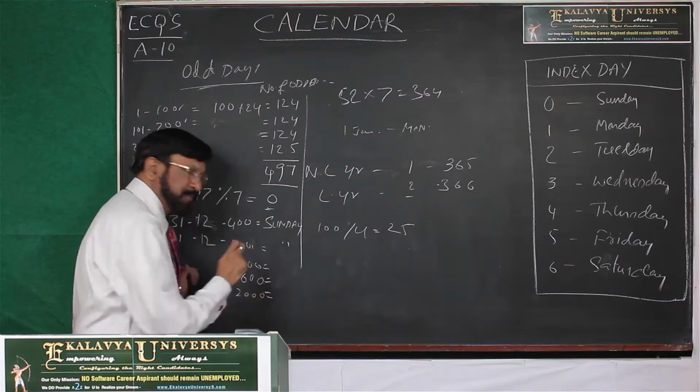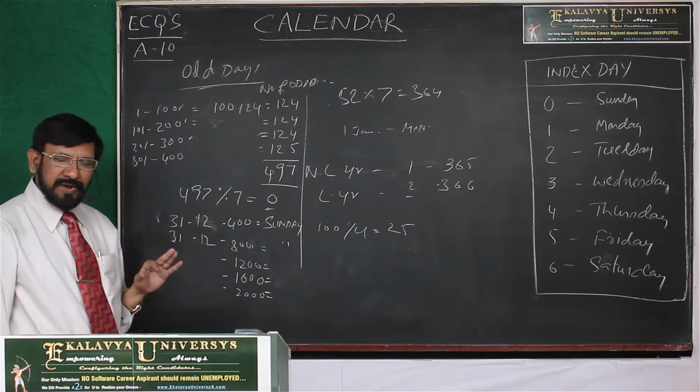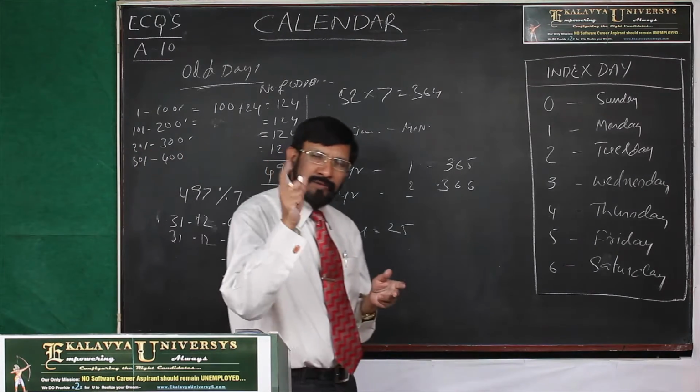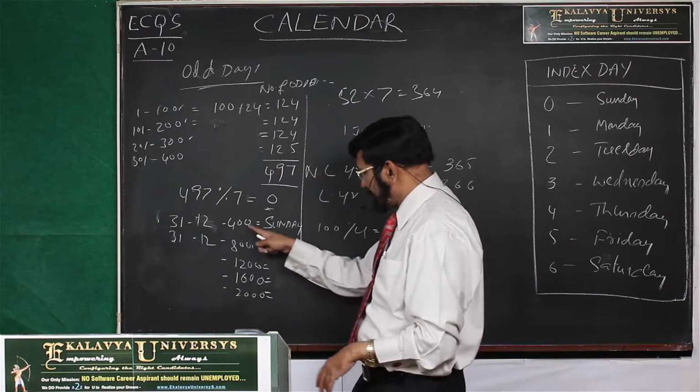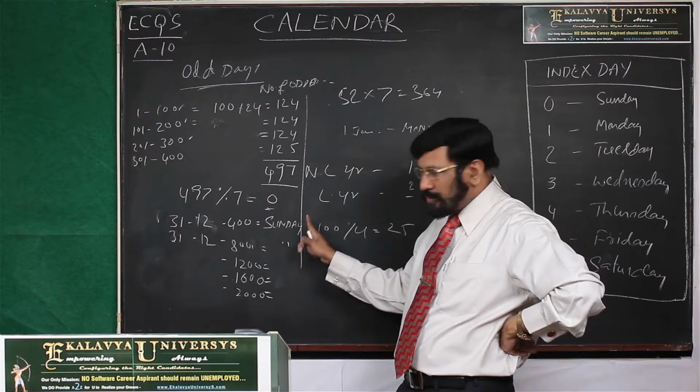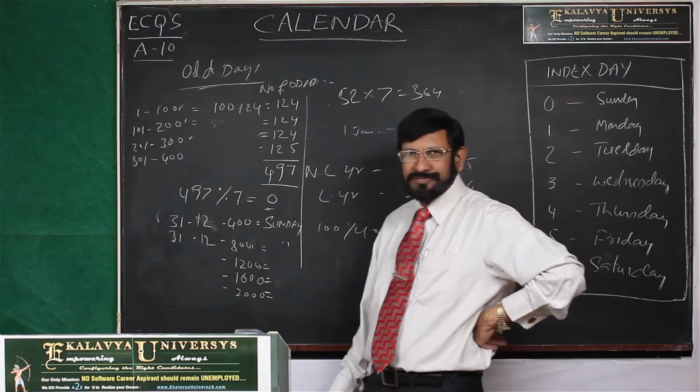This is a wonderful tip, because 31st December of all century leap years falls on Sunday. So it lightens our calculation.